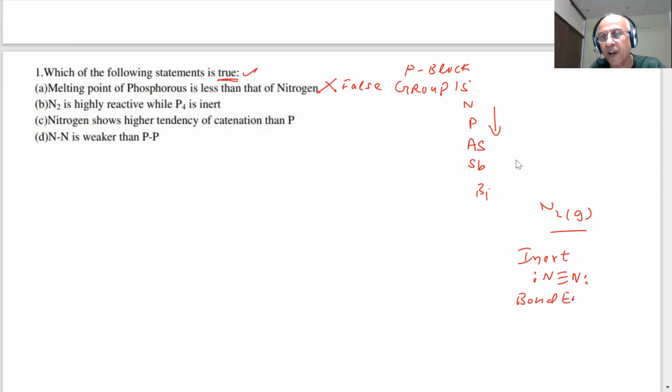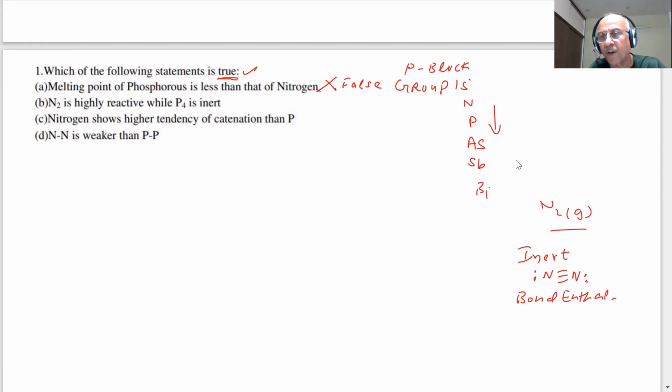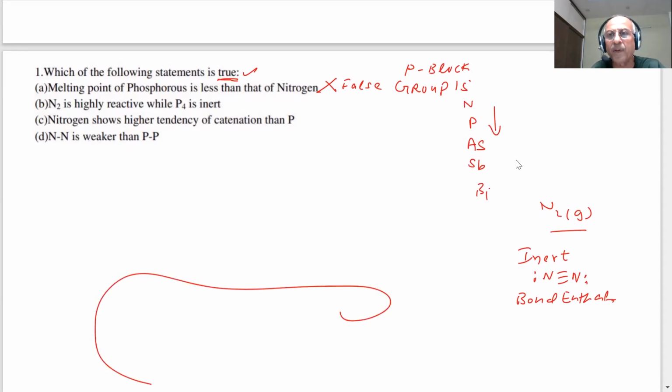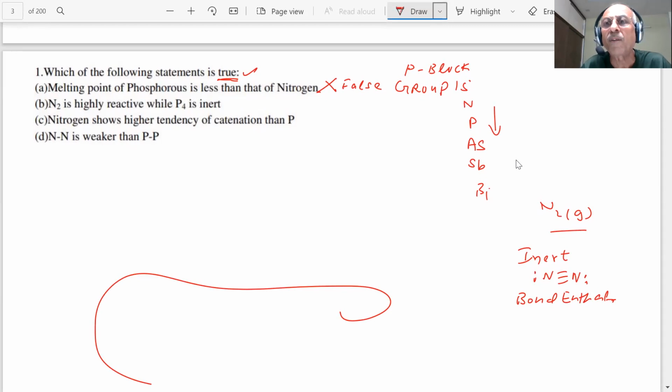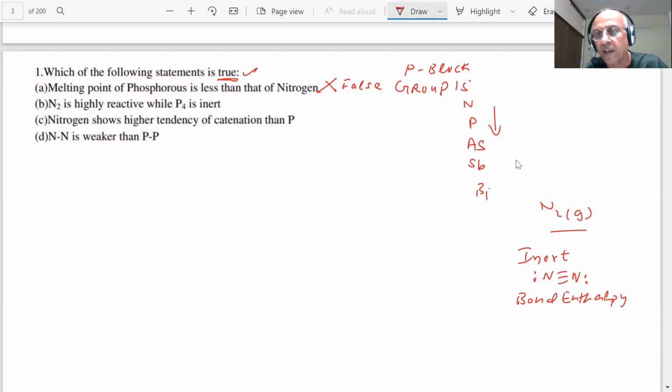The bond enthalpy of nitrogen, students, is of the order of 941.4 kilojoules per mole. Therefore, it is very difficult to break the triple bond of nitrogen. It is inert. So that statement is also wrong. Nitrogen is not reactive, while P4, white phosphorus, catches fire immediately.